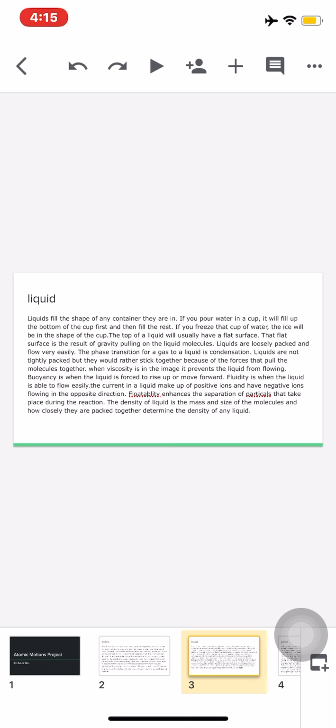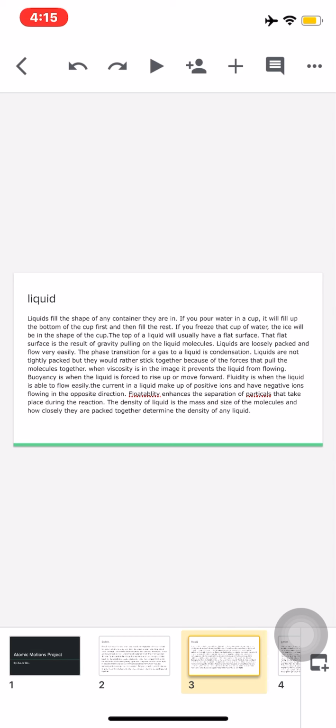The top of a liquid will usually have a flat surface. That flat surface is a result of gravity pulling on the liquid molecules. Liquids are loosely packed and flow very easily. The phase transition from a gas to a liquid is condensation. Liquids are not tightly packed, but they would rather stick together because of the forces that pull the molecules together.